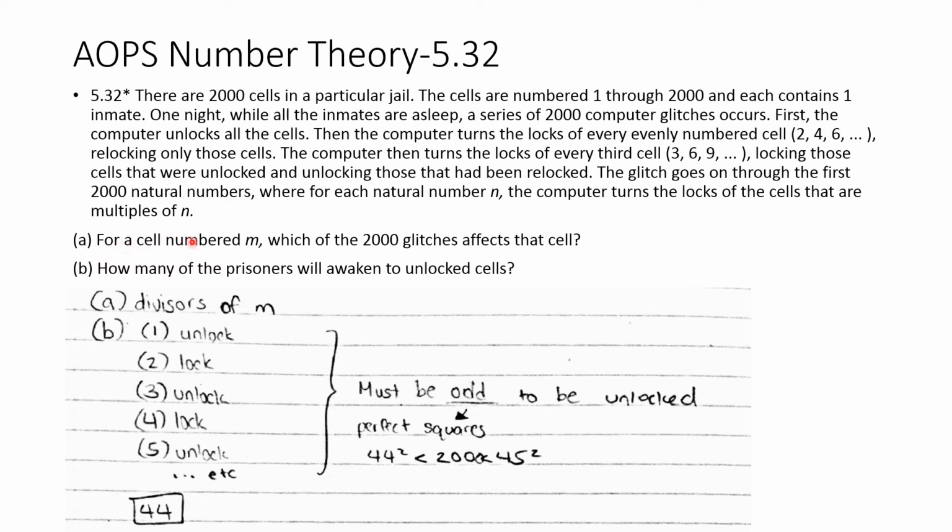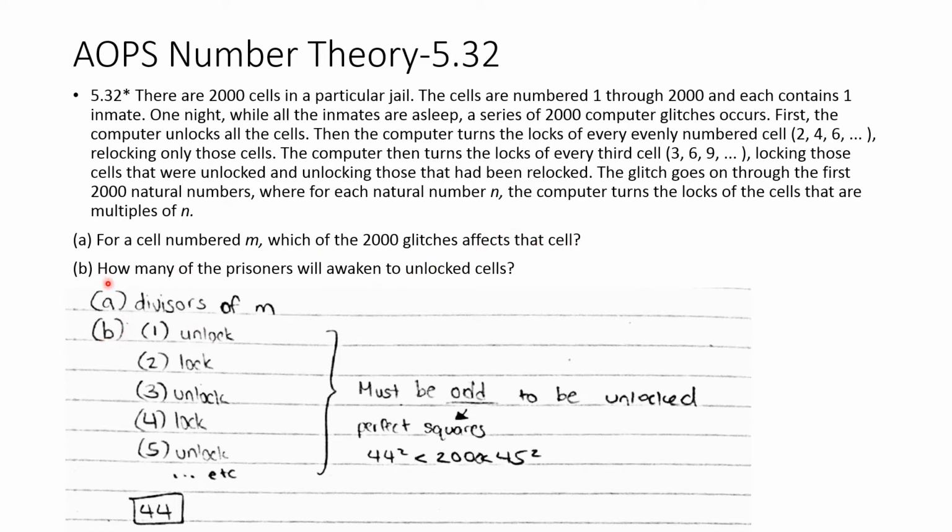A. For a cell numbered m, which of the 2,000 glitches affects that cell? So, for that cell numbered m, it must be a divisor of m that would affect that cell, because a divisor of m means that m is a multiple of that. Over here it said that it affects the locks of the cells that are multiples of n. So it has to be divisors of m to affect that cell.